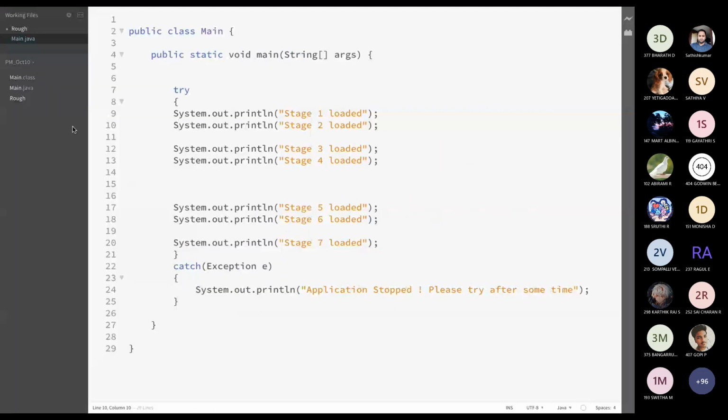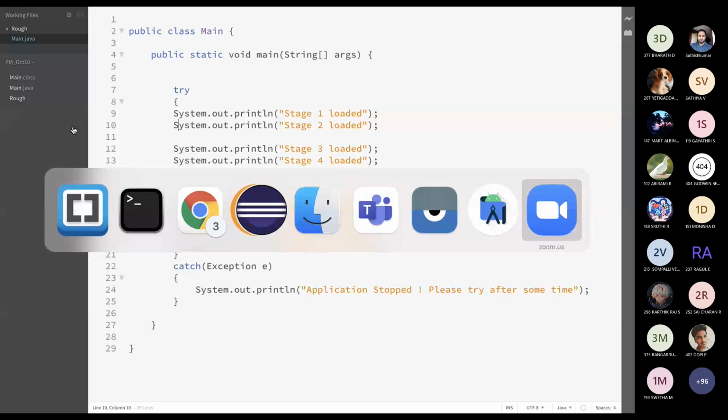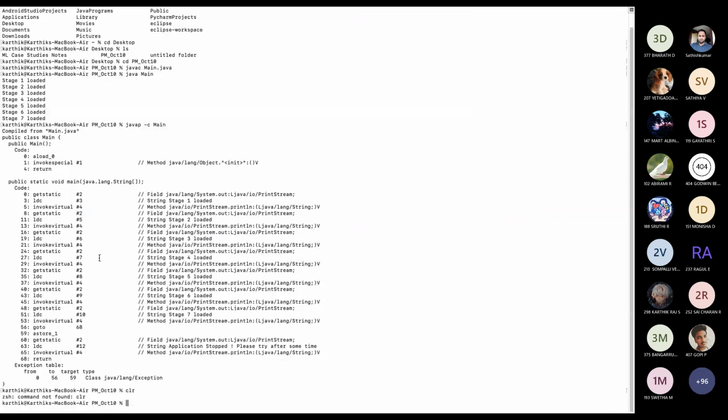Is this tracing? Sorry. Your voice is not audible. Is it tracing?